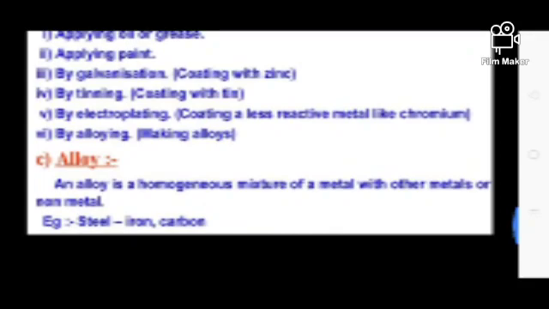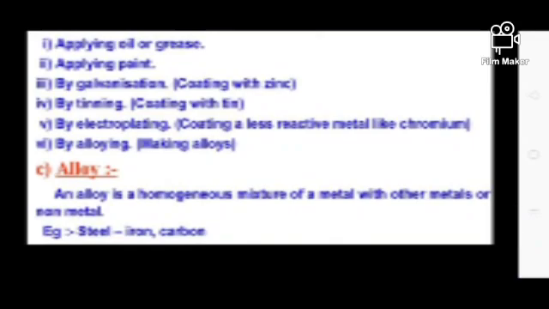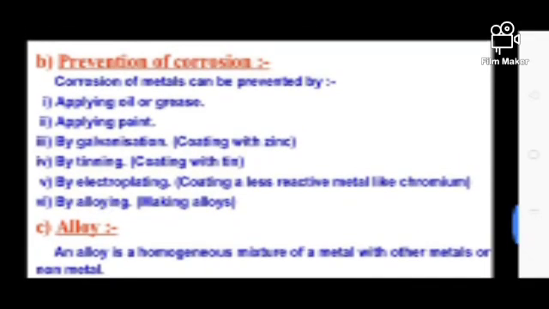And after that we discussed what an alloy is. An alloy is a homogeneous mixture of a metal with other metals or non-metals. For example, steel: here iron and carbon are mixed homogeneously in order to prevent corrosion. So alloying is one kind of step which prevents corrosion.